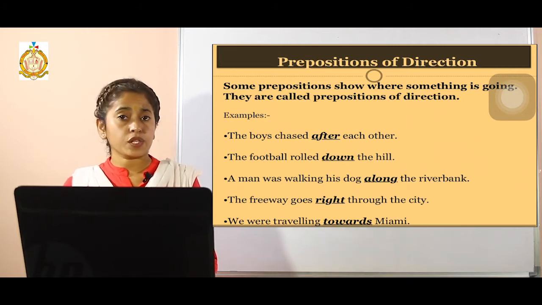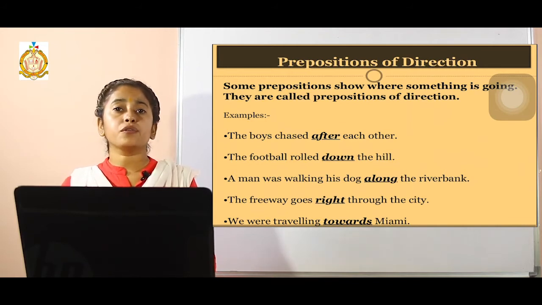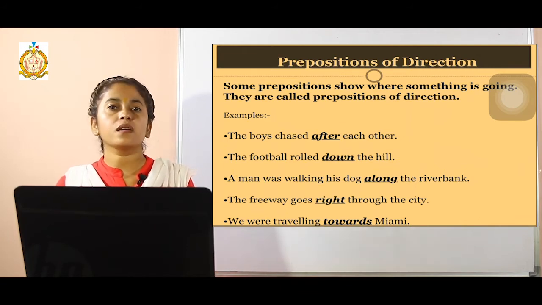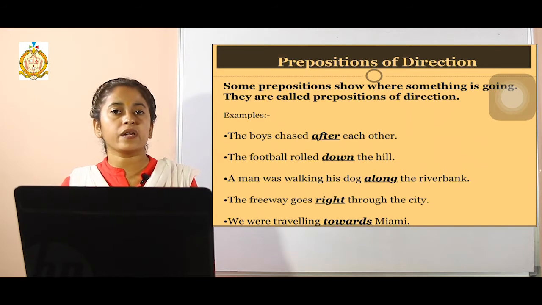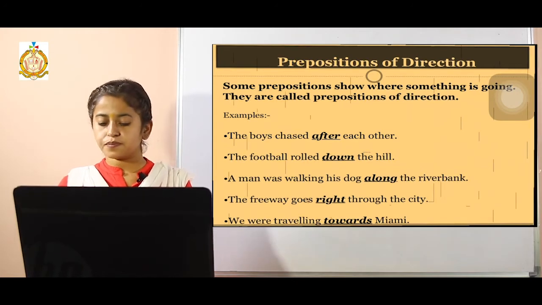Then other words are also there, not only at and on. For example, past, during, by, before. If they are used to indicate a time, that will be your preposition of time. See the example: I visited my grandparents during the summer. It is the time only, when he visited his grandparents, during the summer. So during will also be your preposition of time.